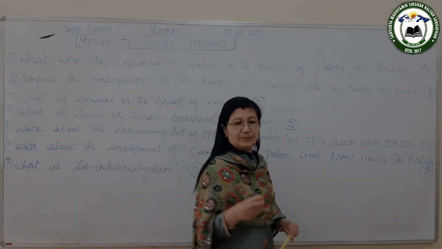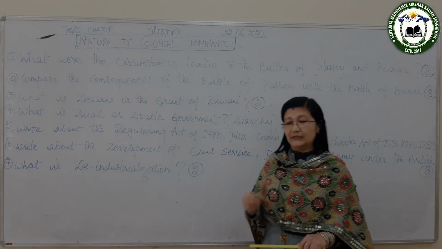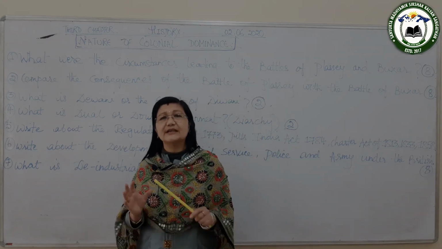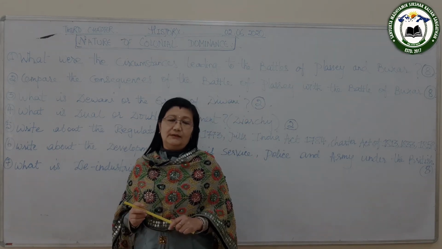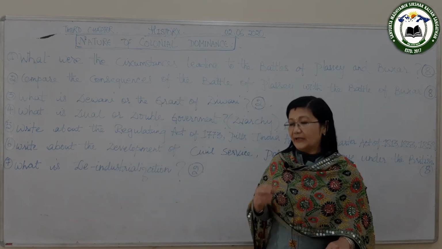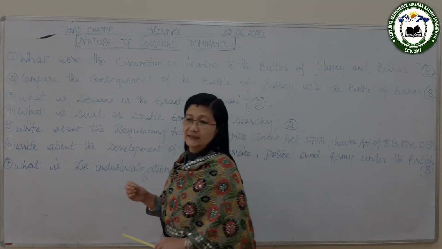So the East India Company was established. Actually, it is a trading body. The East India Company established trade centers.